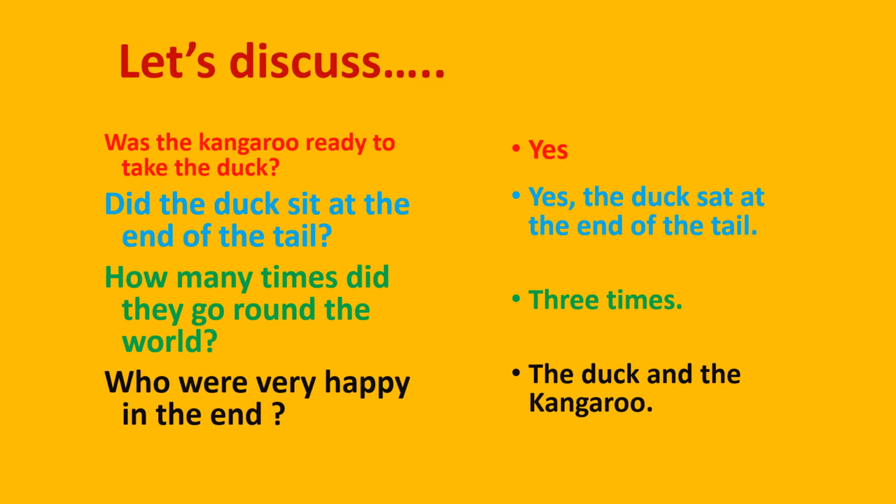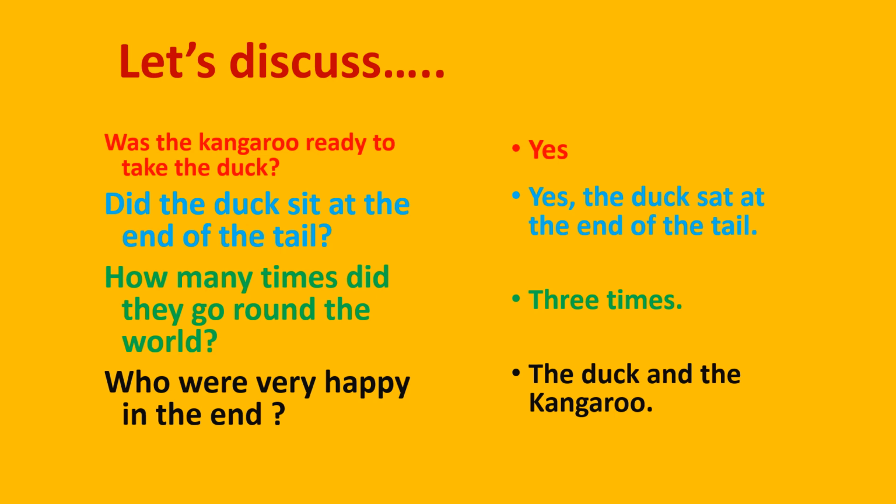Now let's discuss stanza 5. Was the kangaroo ready to take the duck? Your answer could be yes. Yes, the kangaroo was ready to take the duck after a little reflection, and the duck bought socks, cigar and cloak with which the kangaroo was ready to take the duck. Did the duck sit at the end of the tail? Yes, we have seen the picture just now where the duck was sitting at the end of the tail with a cigar in the mouth, wearing a cloak and worsted socks.